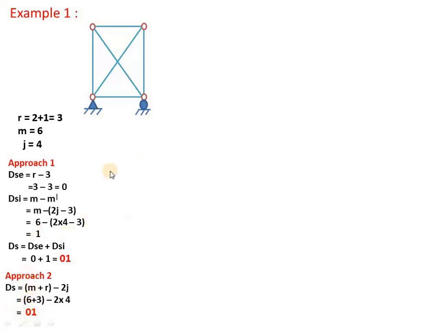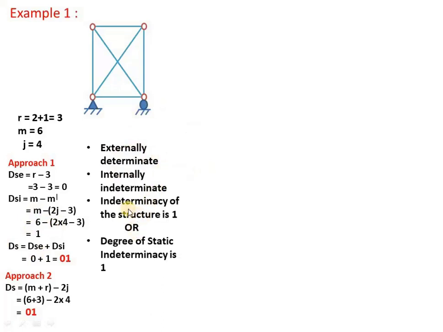In approach 2, we directly calculate the total degree of indeterminacy. Now how do we comment? DSE, the external indeterminacy, is 0, which means it is externally determinate. But DSI is 1, which means it is internally indeterminate. The degree of static indeterminacy of the structure is 1, or you can say the structure is indeterminate internally to the first degree.